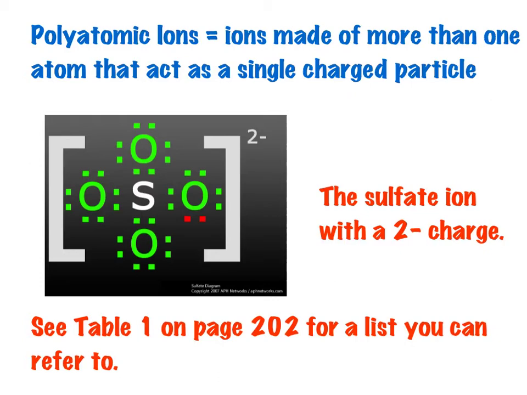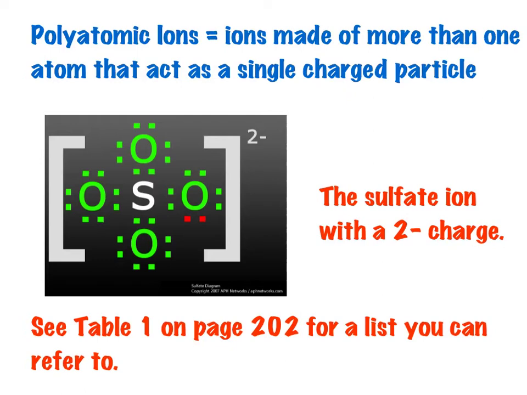So if you think about the word polyatomic, poly means many, atomic means atom. So this is an ion, a charged particle made of many atoms. Sometimes there's only two atoms in the polyatomic ion, or there may be many. The picture below is of a sulfate ion. This is a sulfur with 4 oxygens attached to it. It has a charge of 2 minus.